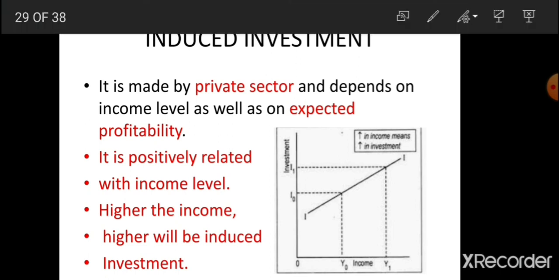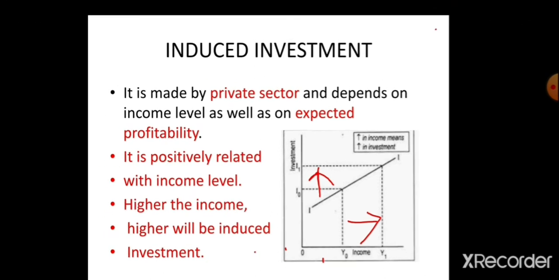Study your diagram. In your diagram, when income is OY0, investment is OI0. Clear? When income increases to OY1, investment also increases to OI1. This means the induced investment curve is an upward rising, positively sloped curve because of the positive relationship between income and investment. Move to the next.